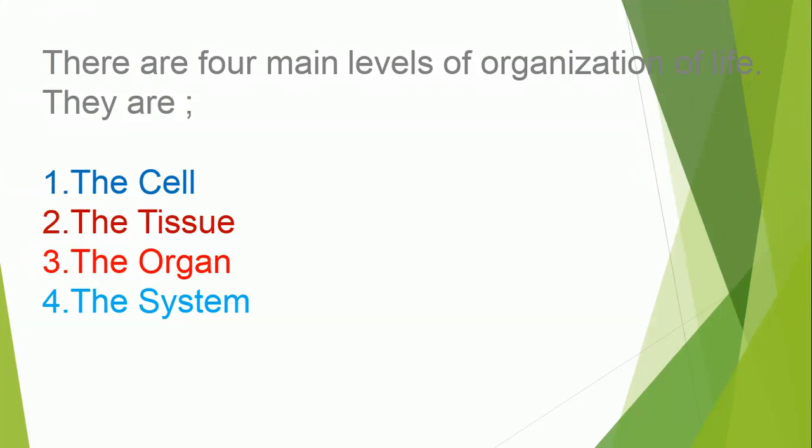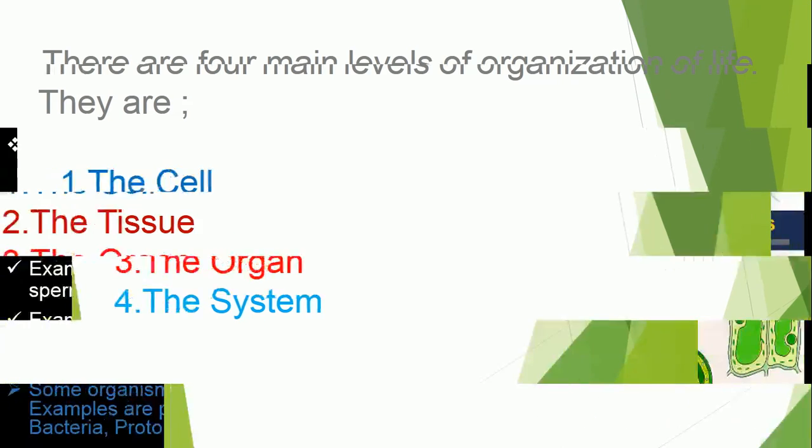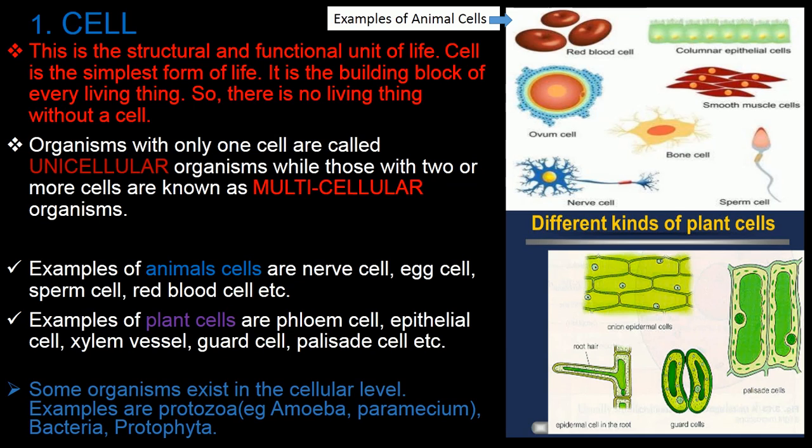There are 4 main levels of organization of life, as I mentioned earlier. They are: 1. The cell. 2. The tissue. 3. The organ. And 4. The system. We shall be discussing them one after the other. The first one here is the cell.